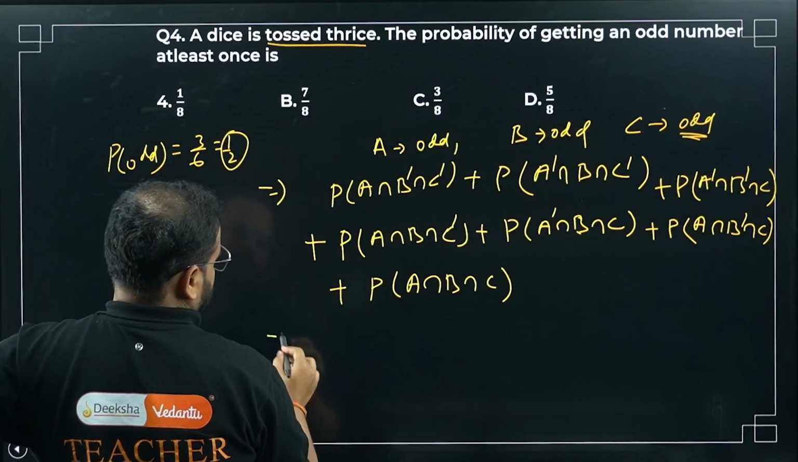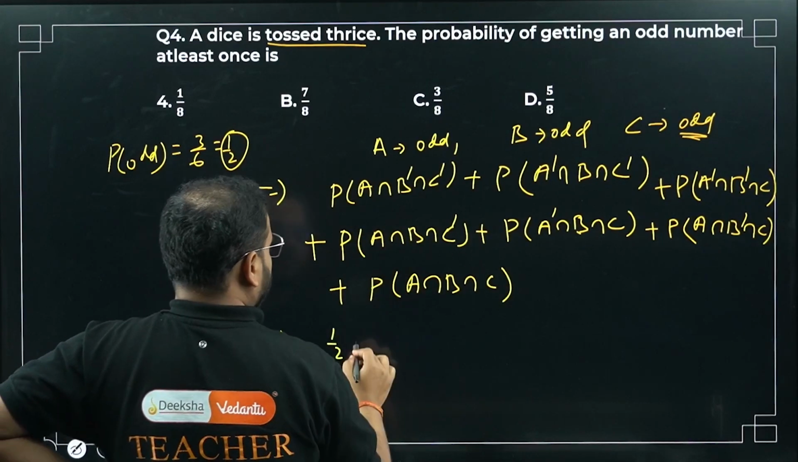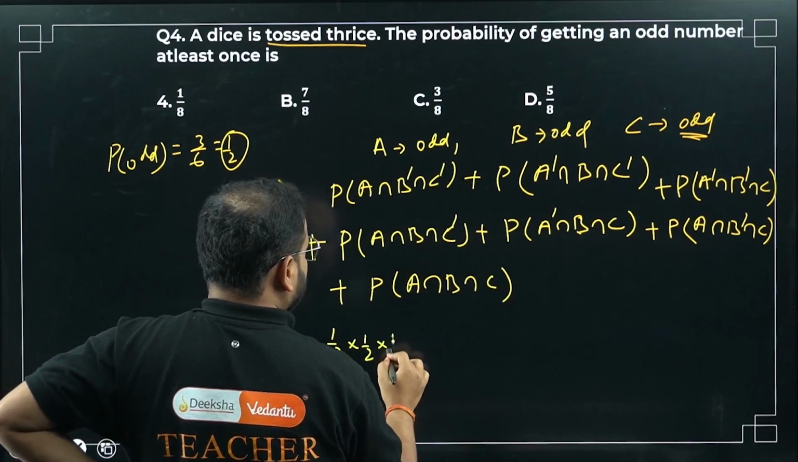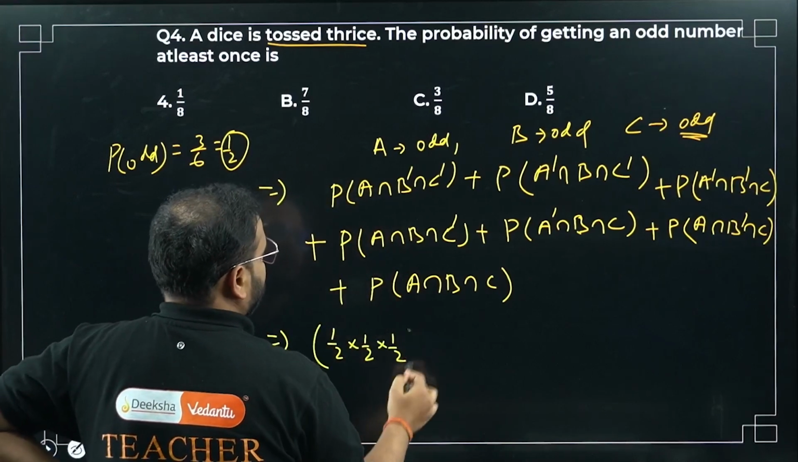First one, probability of getting an odd. So 1 by 2. Even is also the same, right? If odd is half, even is also half, sir. 1 by 2 into 1 by 2 into 1 by 2.